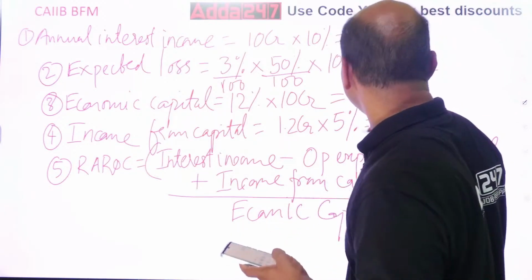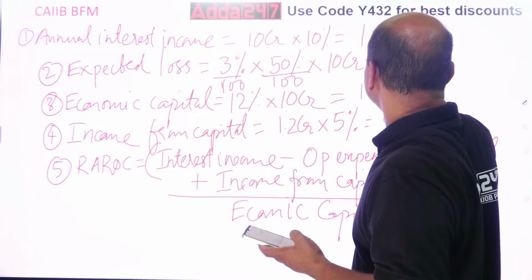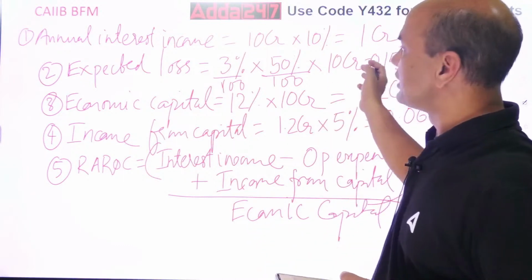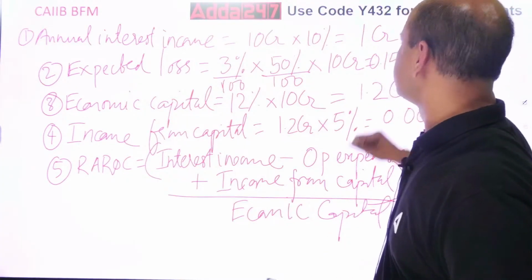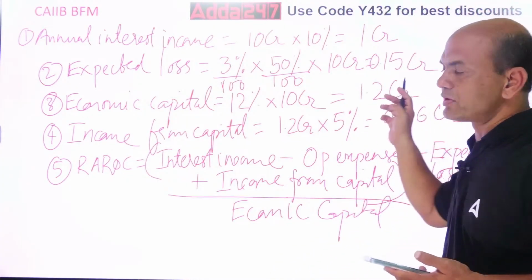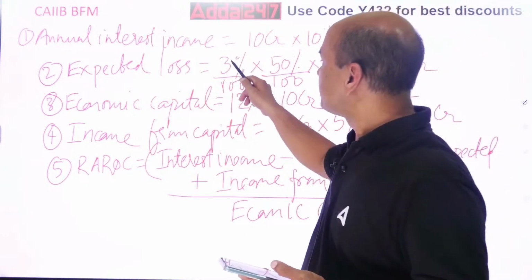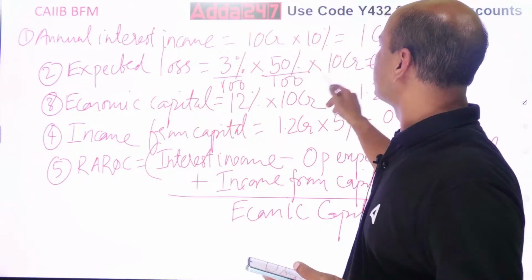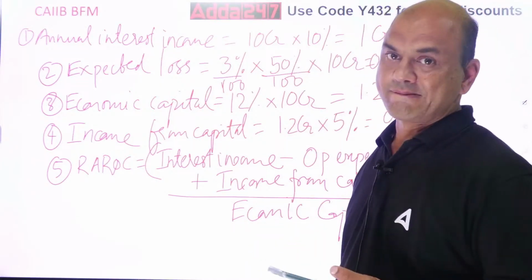So 0.15, that's what I was also wondering, how come you are getting 15 as a loss as such? So 0.15 CR. Got it, everyone? 3% into 50%: 3 upon 100 into 50 upon 100 into 50 upon 100 into 10 CR.